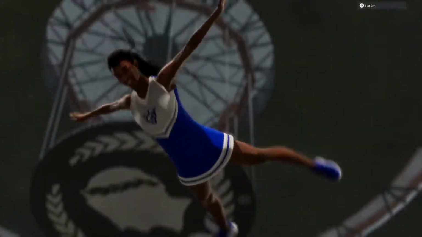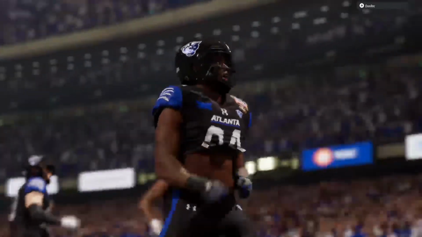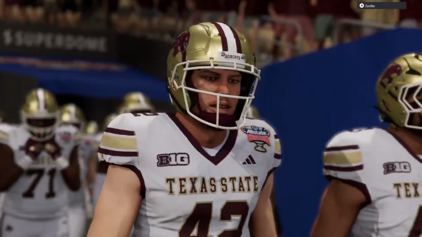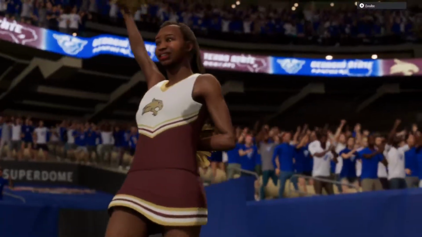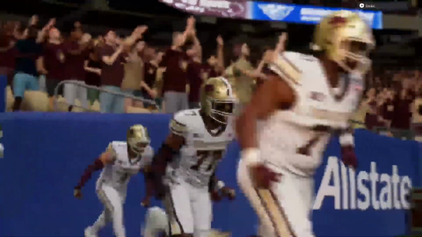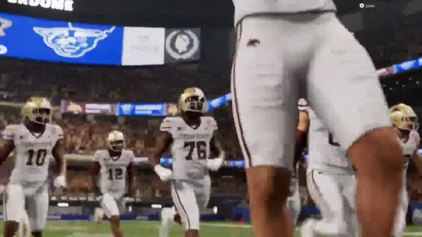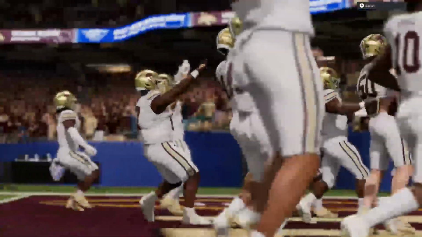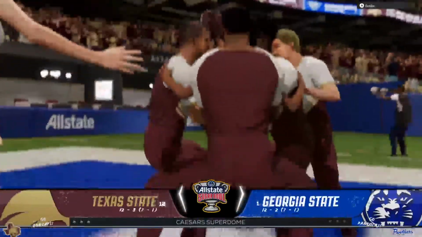Welcome to the Caesars Superdome in New Orleans, site of the All-State Sugar Bowl, part of the college football playoff. We'll see the number 12 seed in this playoff, the Texas State Bobcats, taking on a playoff team from last year, the Georgia State Panthers. For EA Sports College Football, I'm Chris Fowler with Kirk Herbstreit. We're almost there. Time to find out who'll be headed to the national championship game.